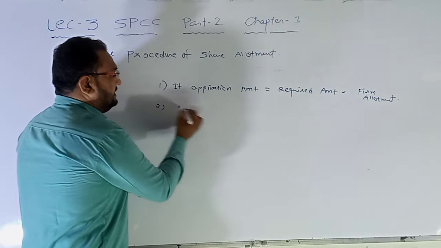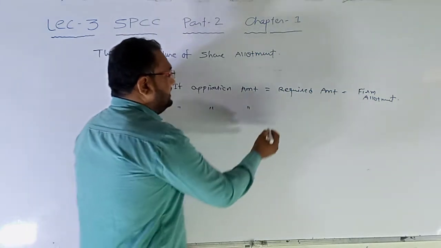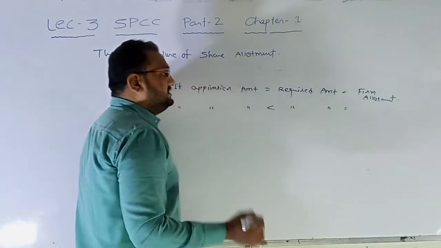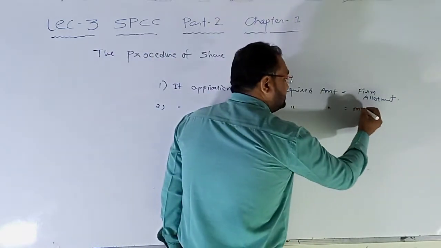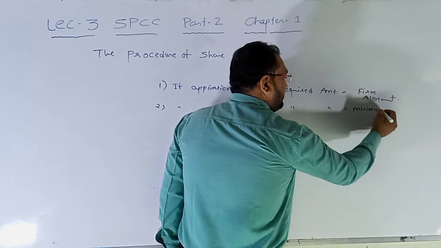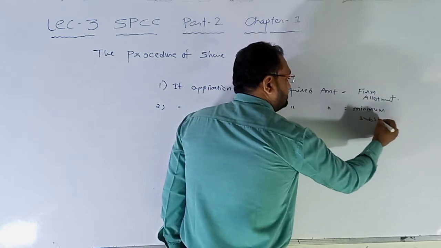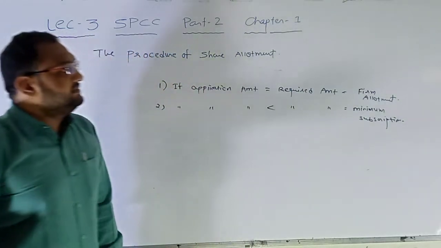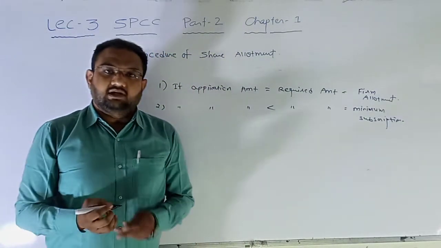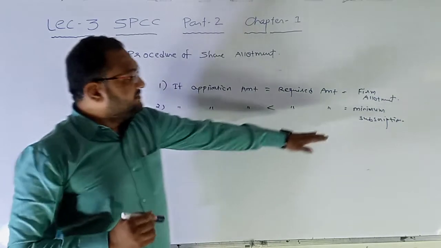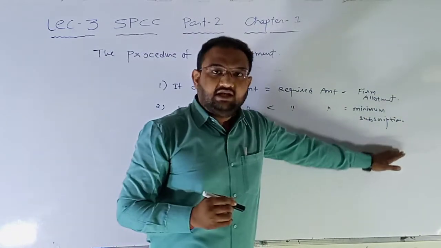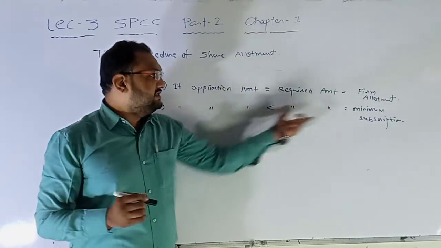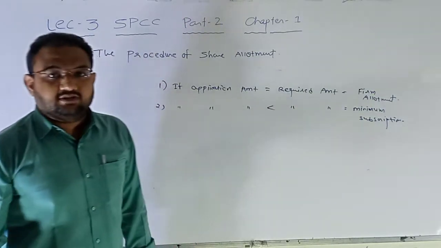Second, if the application amount is less than the required amount, then there is a provision of minimum subscription. Say, for example, if the issue is of 100 crore and the minimum subscription amount is 90 crore, then it is compulsory for the organization to receive the minimum subscription.